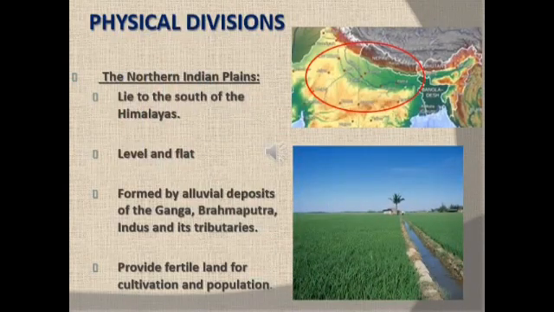Let us understand about the second physical division of India, the Northern Indian Plains. The Northern Indian Plains lie to the south of the Himalayas. They are generally level and flat. These are formed by the alluvial deposits laid down by the rivers Ganga, Brahmaputra, Indus and its tributaries. These river plains provide fertile land for cultivation. That is the reason for the high concentration of population in these plains.